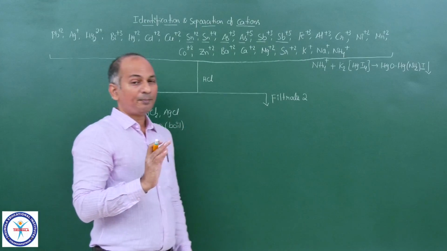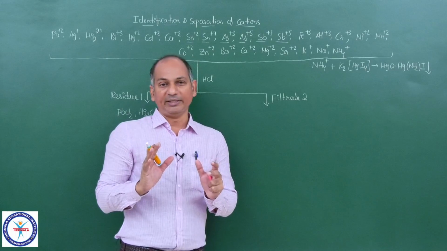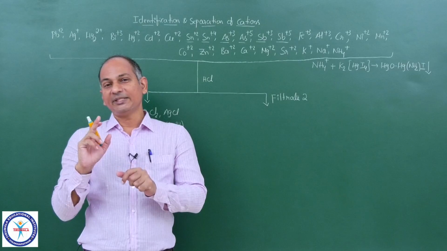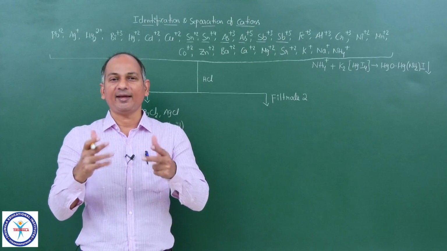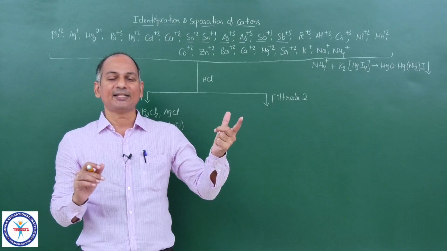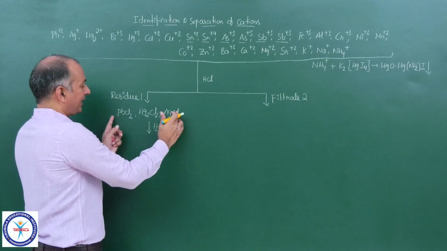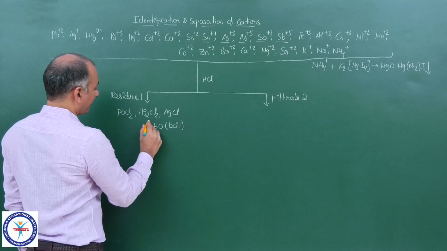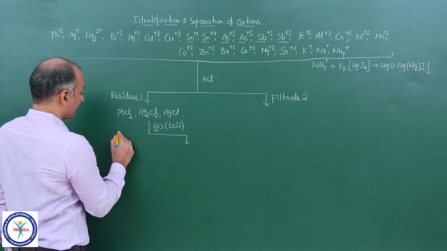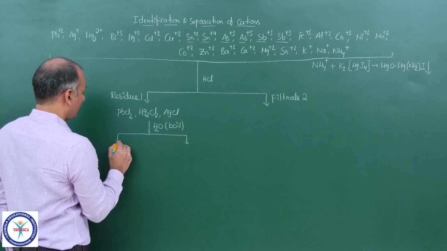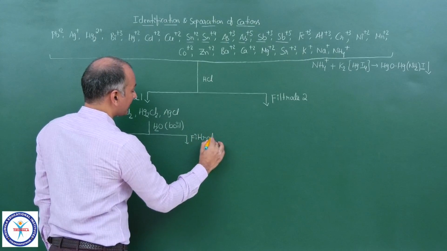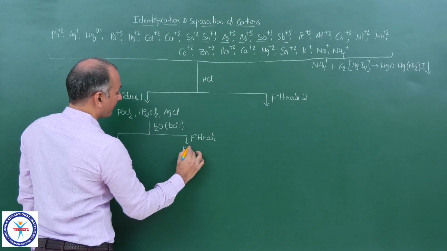And you all know PbCl2 solubility is less at room temperature, but PbCl2 solubility is quite high at high temperature. PbCl2 is a quite soluble salt at 70 degrees Celsius, 80 degrees Celsius. So if you keep this precipitate in boiling water, then again it is divided into two parts. One is filtrate, another one is residue. So let me write here filtrate. Let me not give any number to it, just filtrate, and you will get Pb+2 here.